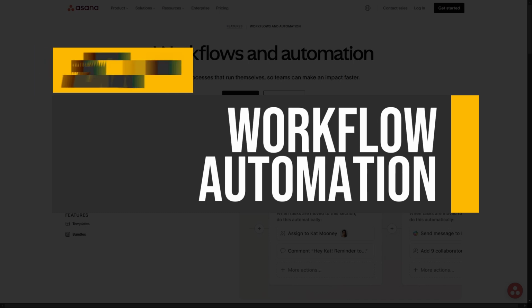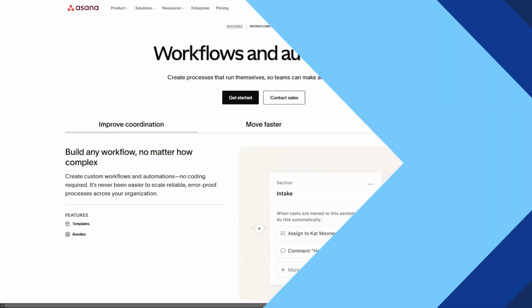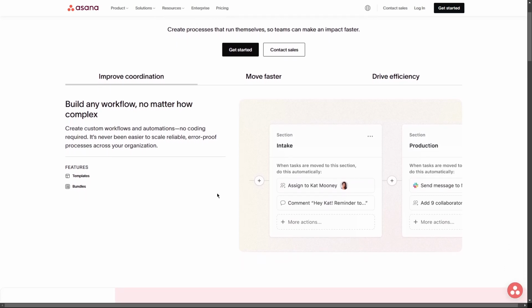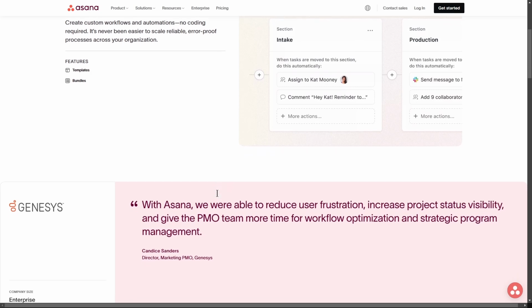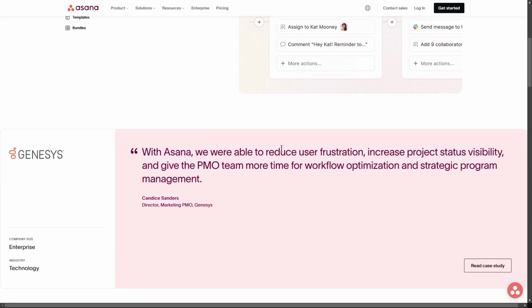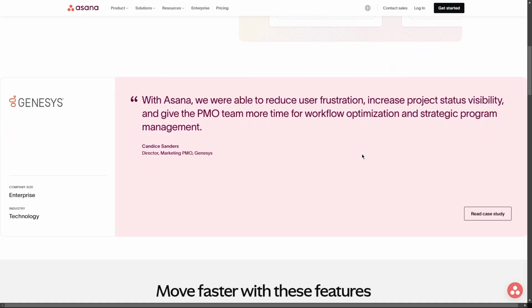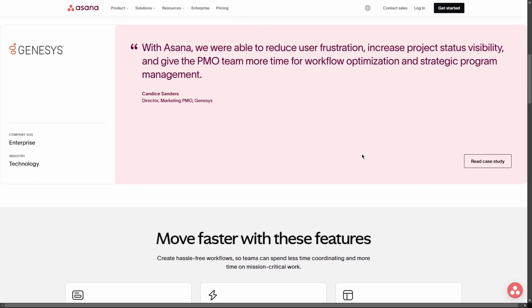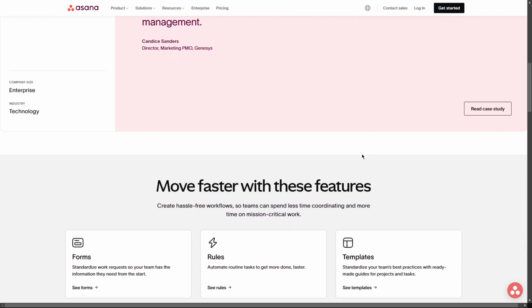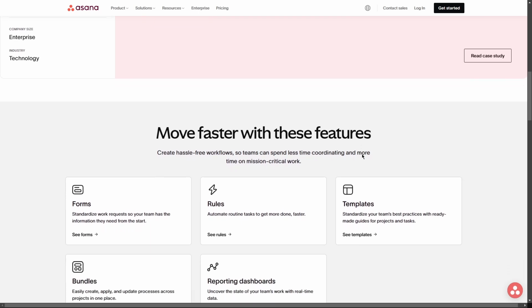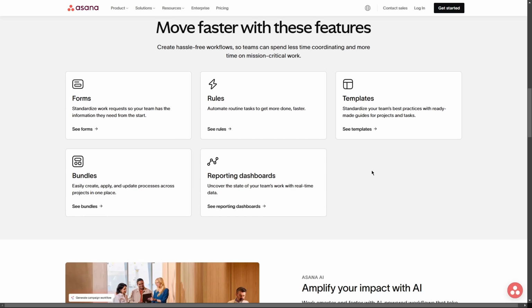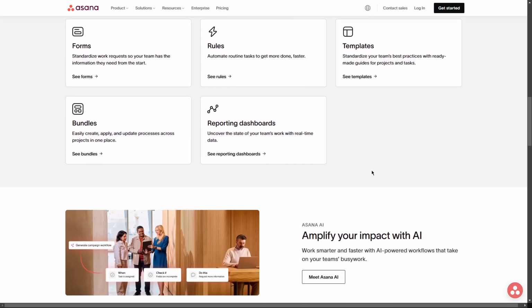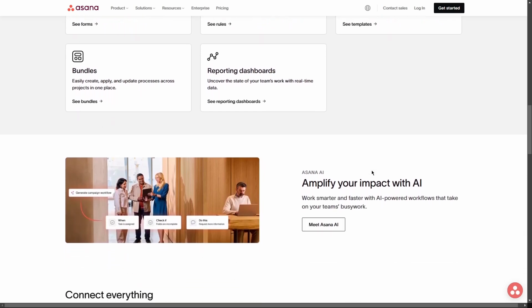Workflow automation. With Asana's workflow automation capabilities, users can create custom processes that minimize repetitive tasks and enhance efficiency. By setting up automated triggers for actions like task assignments or status updates, teams save valuable time and reduce the risk of errors. This feature allows for smoother operations and ensures that work progresses seamlessly without constant manual intervention.